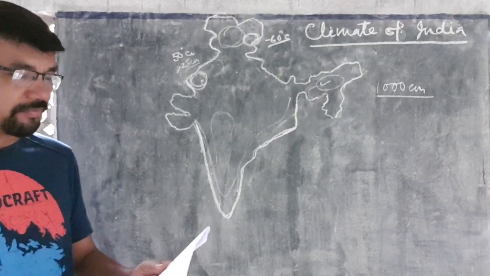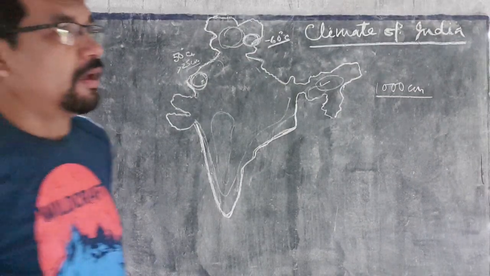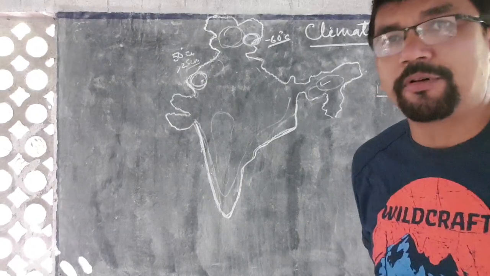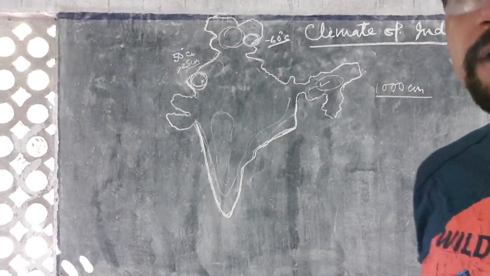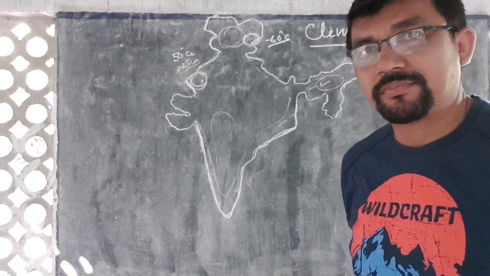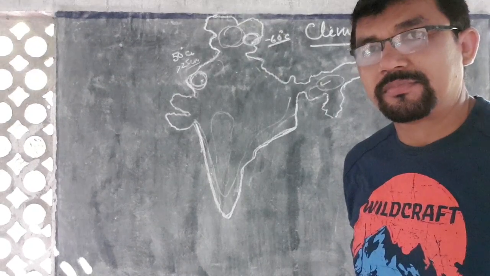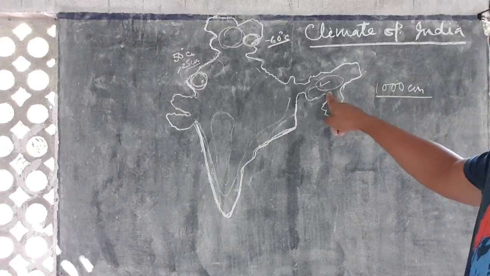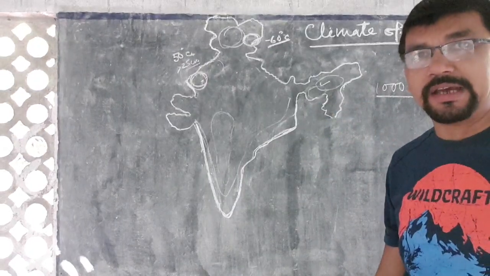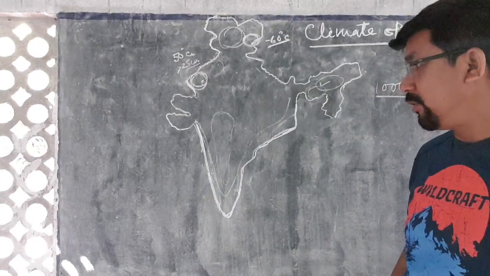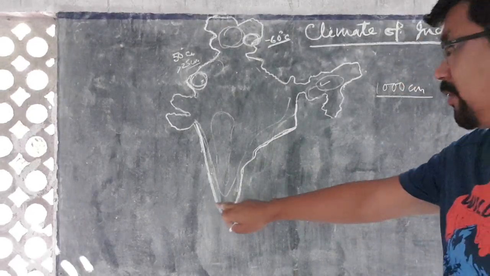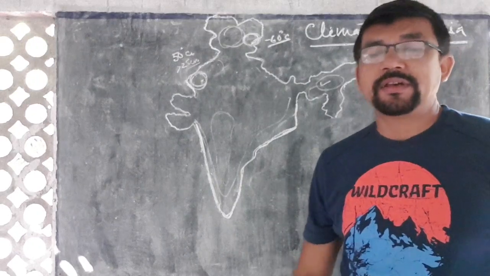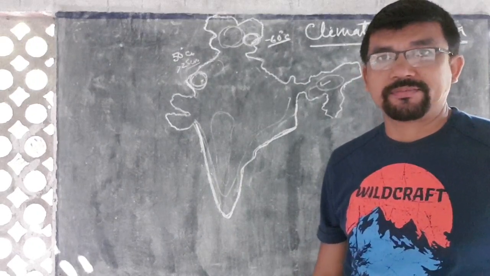Now we see, climate also has great importance in human life. You see now, the people living in Northeast India and the people living in the coastal regions of Kerala and Tamil Nadu have no more similarities.